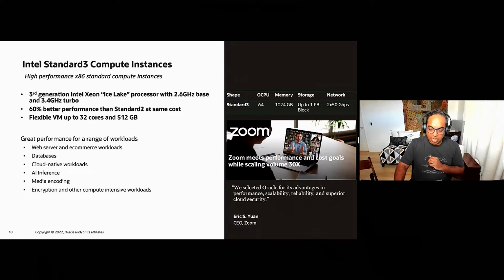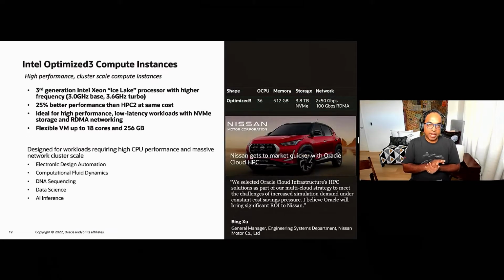And then I also want to touch upon our HPC compute instances. These are also built on the Ice Lake processor, but have a higher base frequency and are designed to be clustered together using a low latency RDMA network, right?